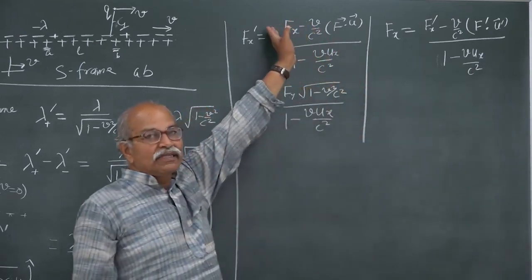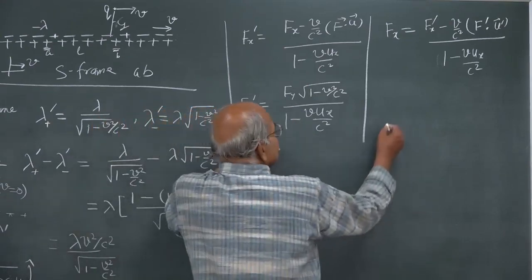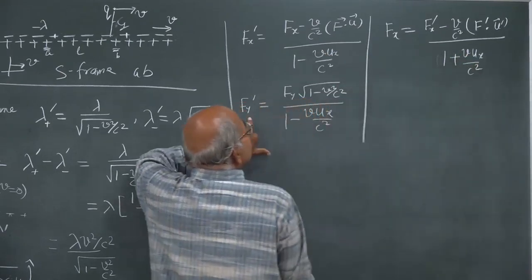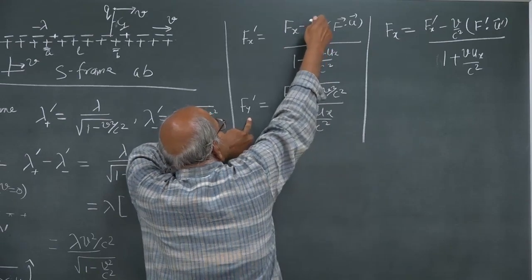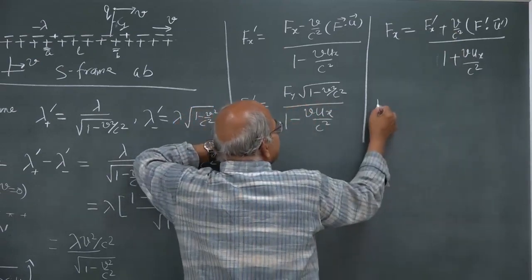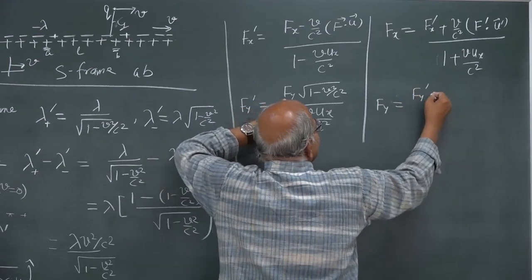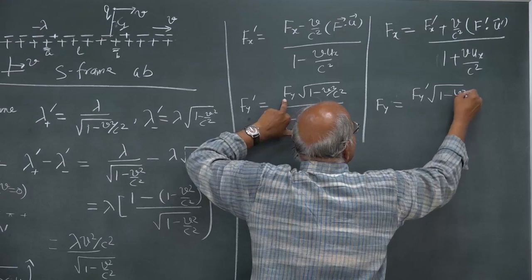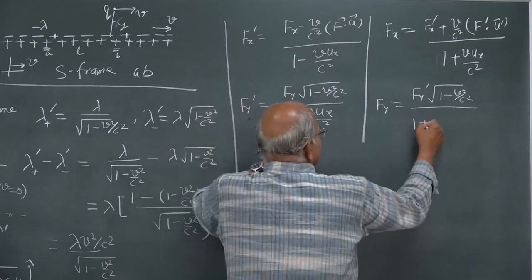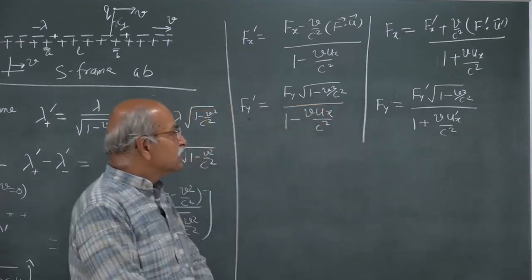So, that is for the x component of force. For the y component of force, once again this will be plus, because v becomes minus v here. So, Fy is equal to Fy prime square root 1 minus v square by c square, divided by 1 plus v ux prime divided by c square, and a similar expression for Fz.